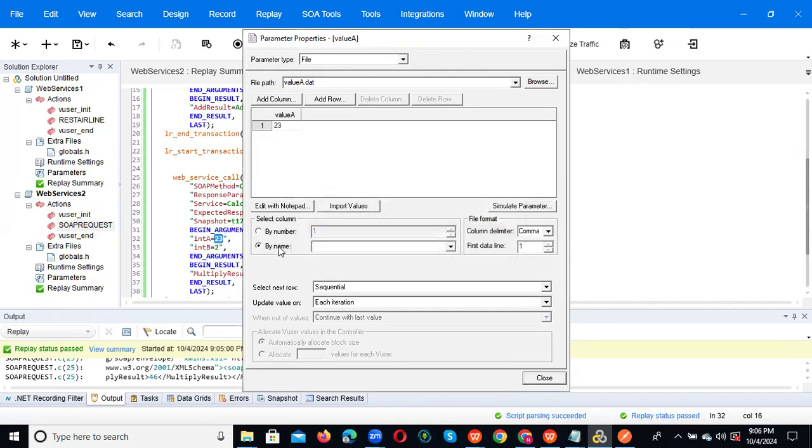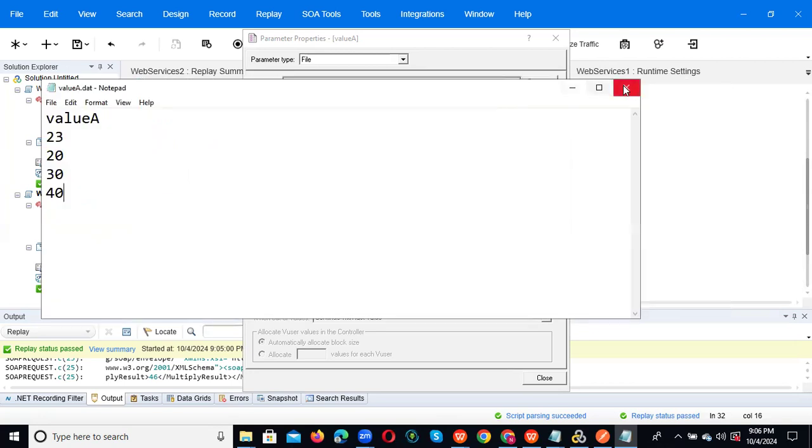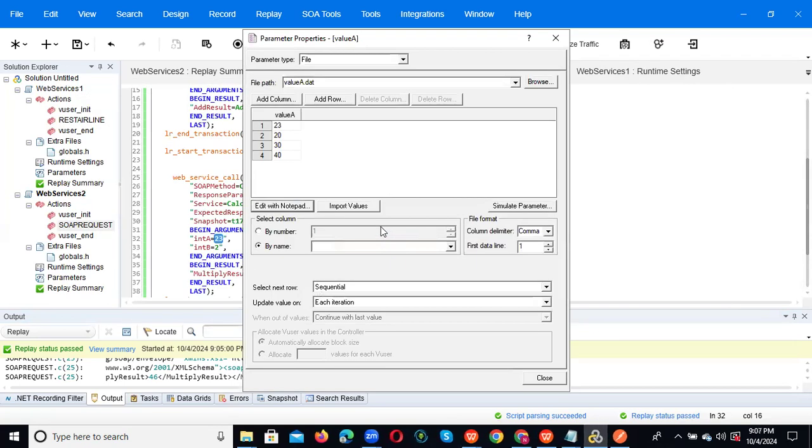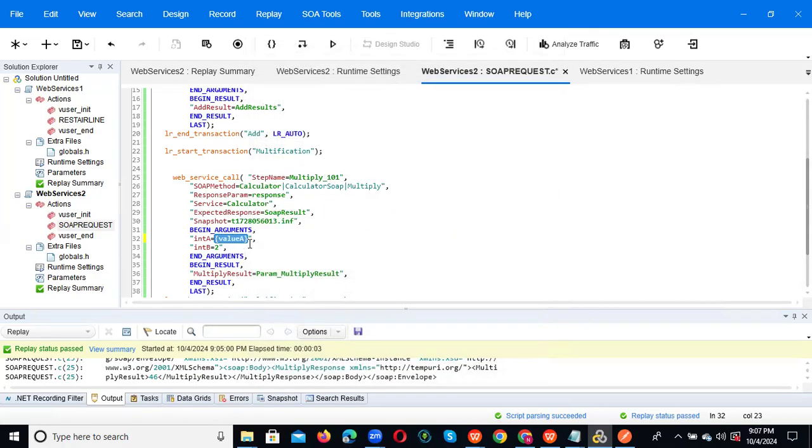And if you want to select by name, it is value A. If you want to add data, click on edit with notepad, and whatever data you want, you can add here: 20, 30, 40. Okay. After that save this notepad. Let's save this. See, the data is created here. Close this and click OK. And now see, value A is created.